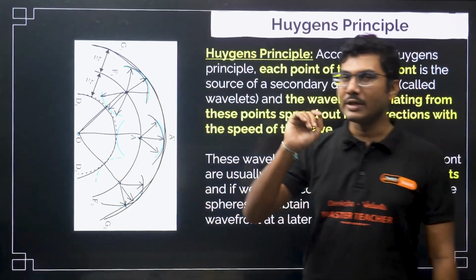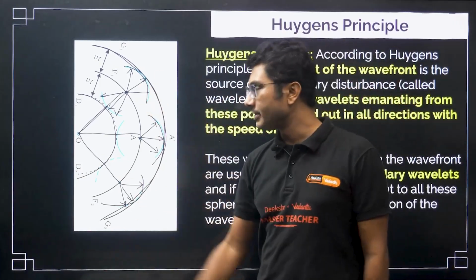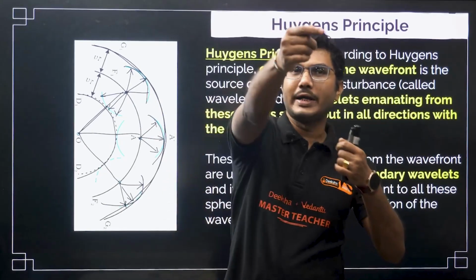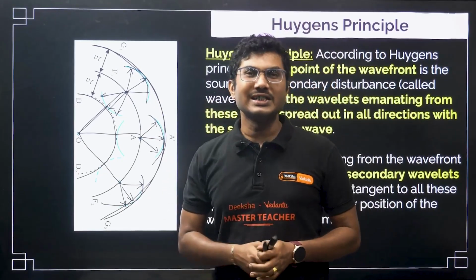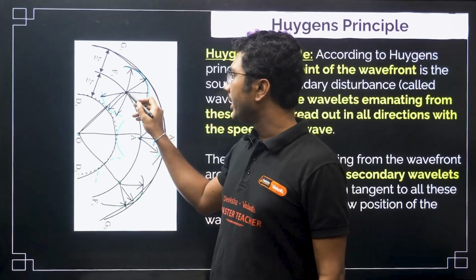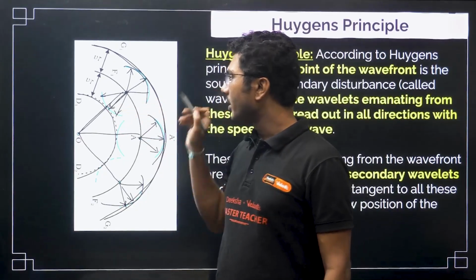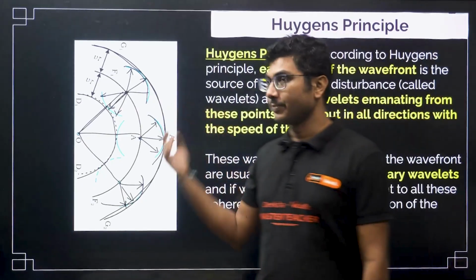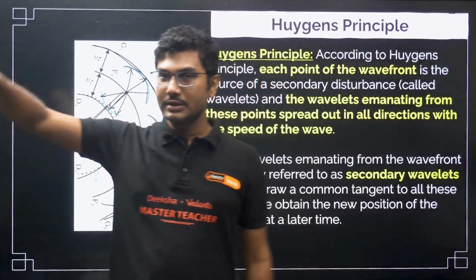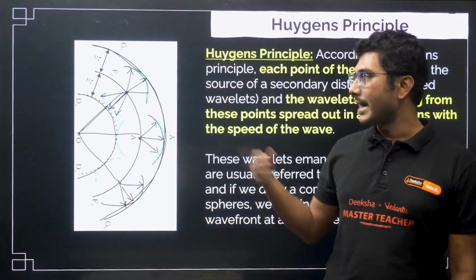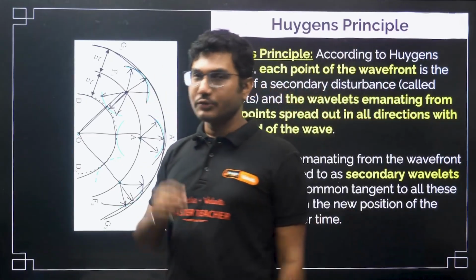Now, definitely there was one flaw in the Huygens principle: if you switch on the light in the forward direction, you will not see any light on the back side. This exact backward movement was not explained by Huygens. In fact, if you see it from the sides also, the light is not as bright as it appears on the front side. So, that was one flaw.